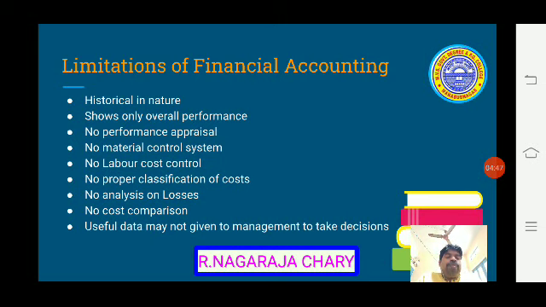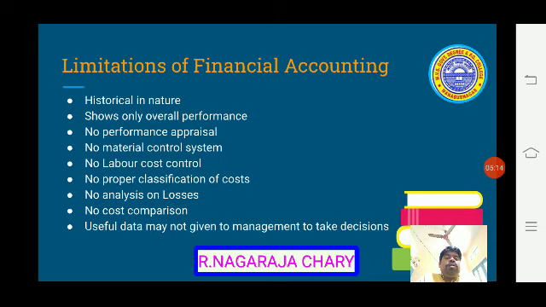No cost comparison. Cost comparison means comparing product to product, department to department, firm to firm. There is no cost comparison. We just record the expenditure, that's all, in financial accounting. That is a drawback of financial accounting.